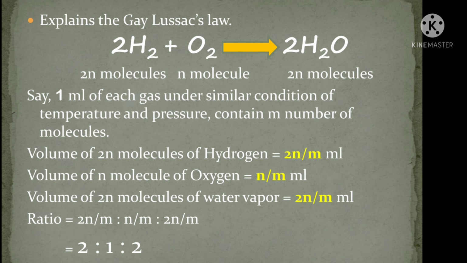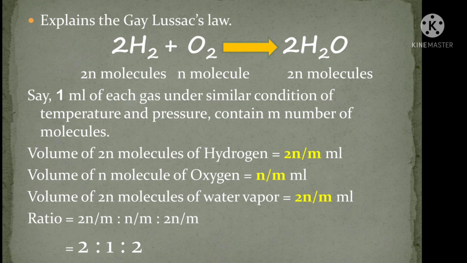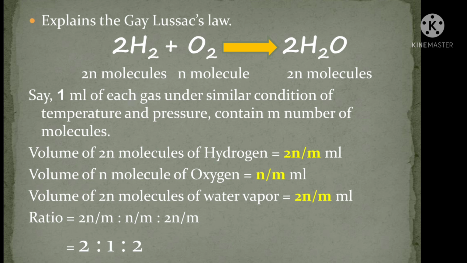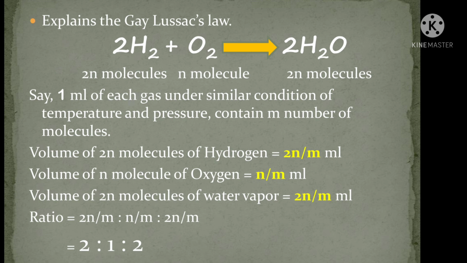Let's say 1 ml of each gas under similar conditions of temperature and pressure contains m molecules. So, the volume of 2n molecules of hydrogen will be 2n/m ml, the volume of n molecules of oxygen will be n/m ml, and the volume of 2n molecules of water vapor is 2n/m ml.